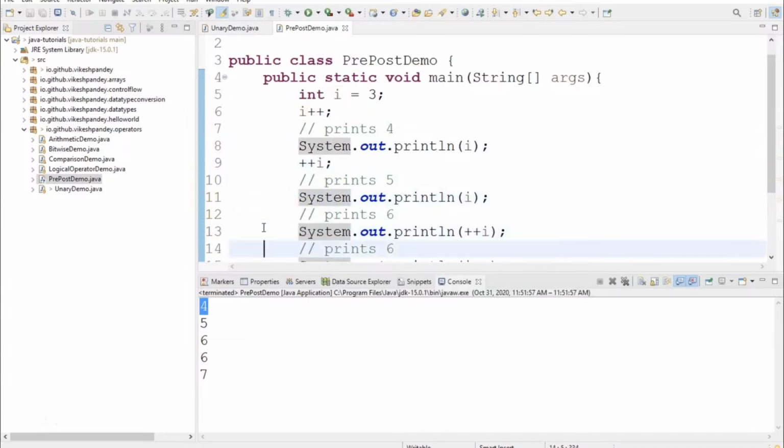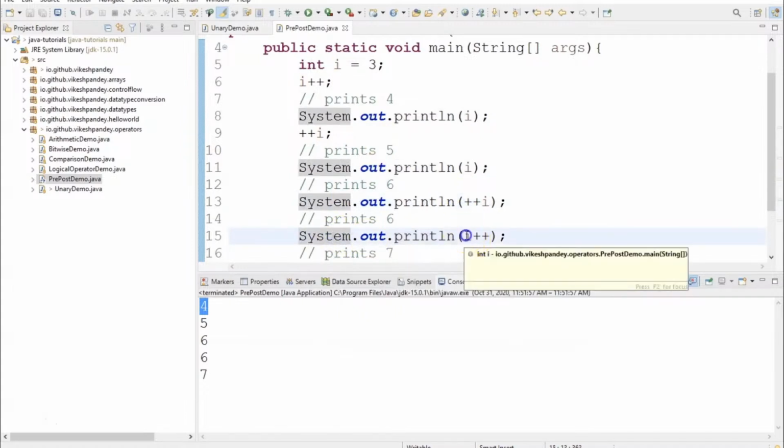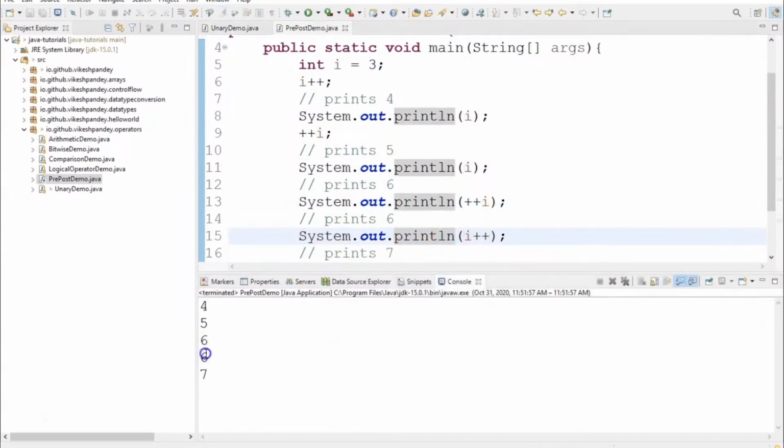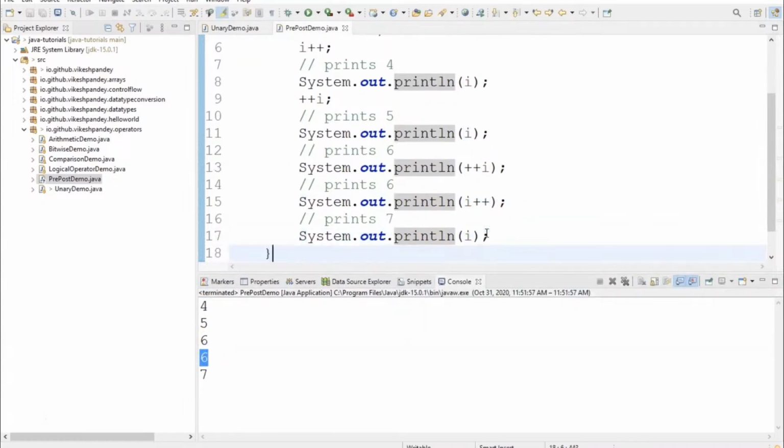Then at line 13, we are saying ++i, which means increment the value of i first and then assign it. So the value of 5 becomes 6, and then i gets updated and printed. Similarly at line 15, first the value of i is assigned and printed and then incremented. So at line 15, the value is still 6. You see this 6 here, and then the value is incremented. So after line 15, the value becomes 7. So that's how we use the unary operators.